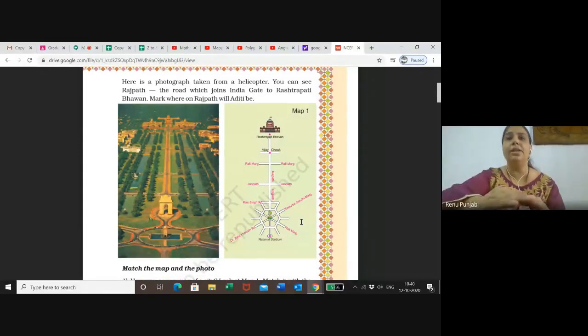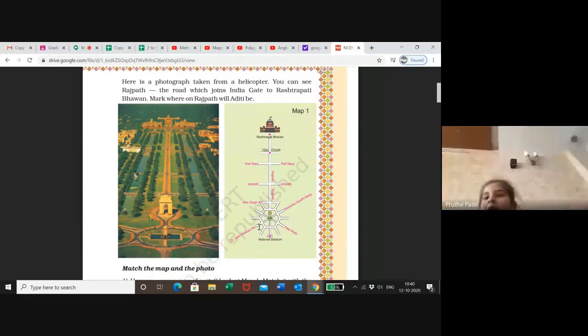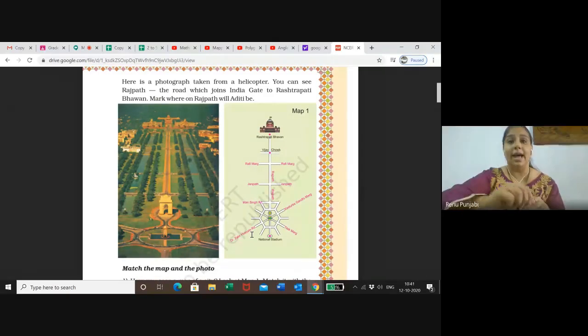Now, children, you will tell me here, the National Stadium. When we come straight from Rashtrapati Bhavan, if you go straight, then all the marks and paths will come, and then there is one shape, and there is the National Stadium.